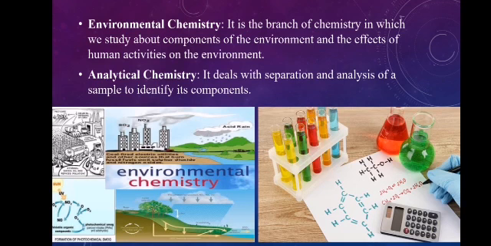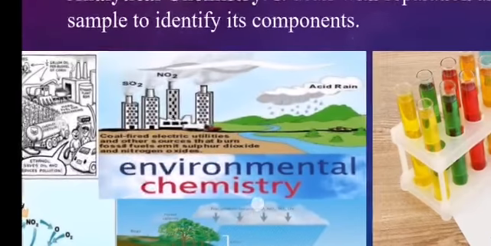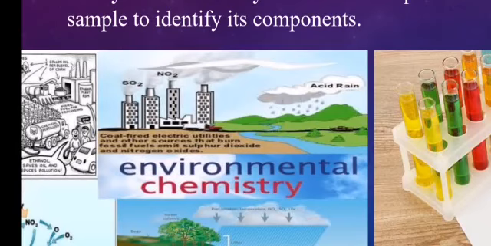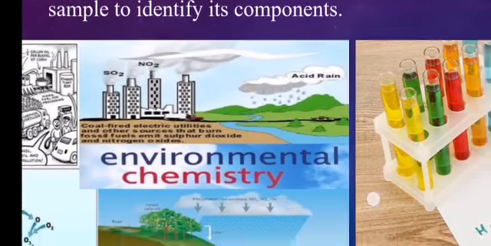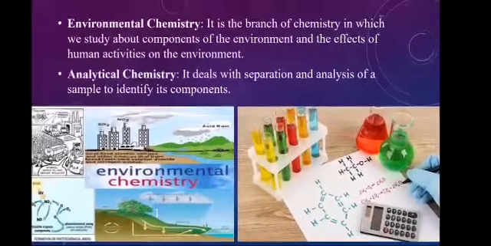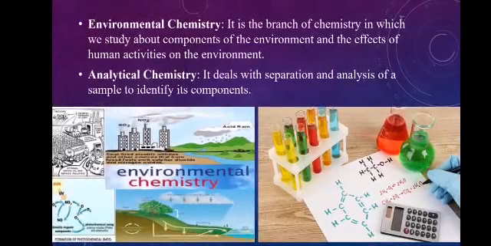The knowledge of chemical processes taking place in the environment is necessary for improvement and protection against pollution.